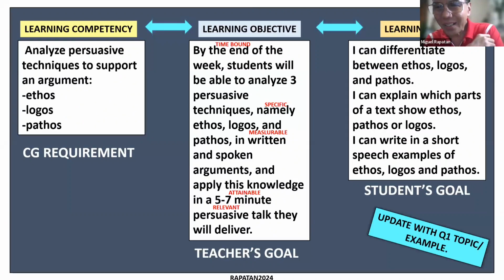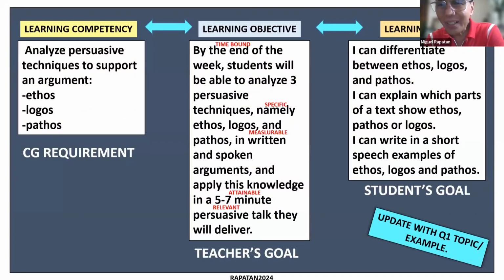Then you have the learning target, which breaks down the work of "analyze," because "analyze" will sound like a very big word to students. So if you want them to do that, then we could also phrase it this way. For a certain period: I can differentiate between ethos, logos, and pathos. Maybe another period: I can explain which parts of a text show ethos, pathos, or logos. Or I can write in a short speech examples of ethos, logos, and pathos. But if it's just really going to look at analysis, you can make it claim, evidence, reasoning.